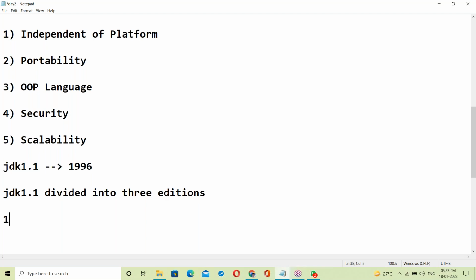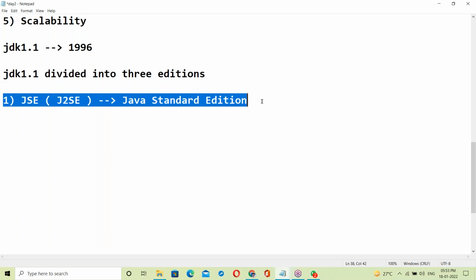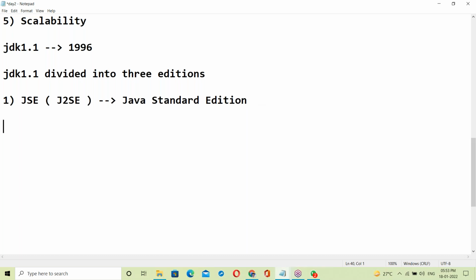The first one is Java SE, Java Standard Edition.